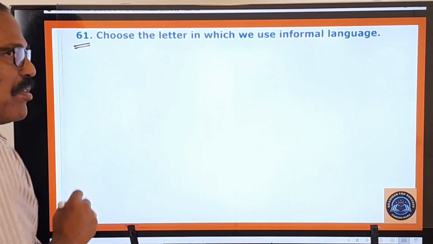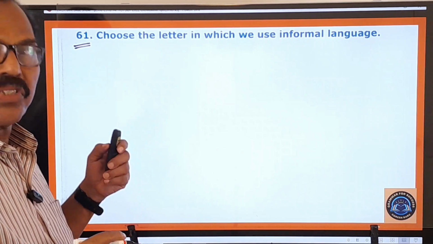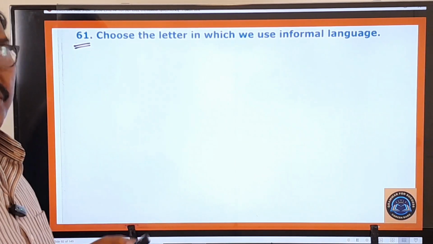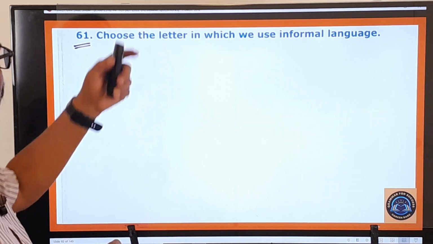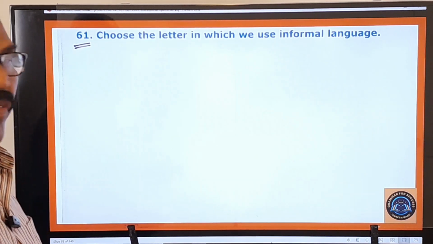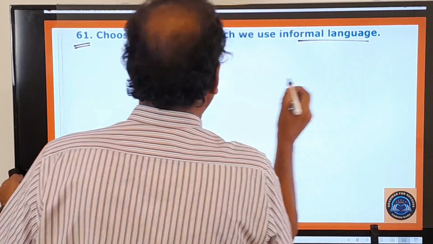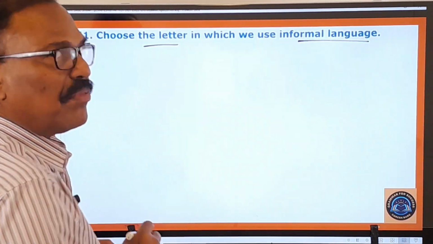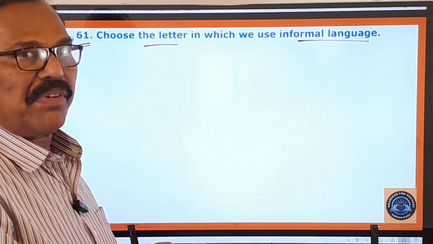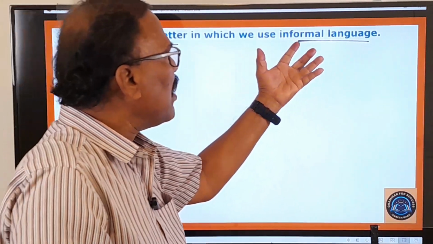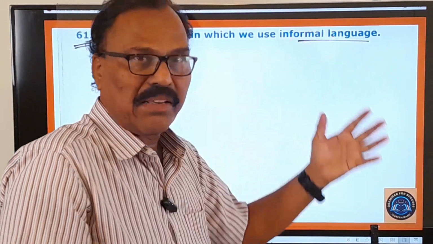61st question. You know very well, in your question paper, the grammar questions will begin from the 61st question onwards. And here let us look at the given question. Choose the letter in which we use informal language. So what is that letter in which we use informal language? But before we answer this question, let us try to understand what this informal language is.